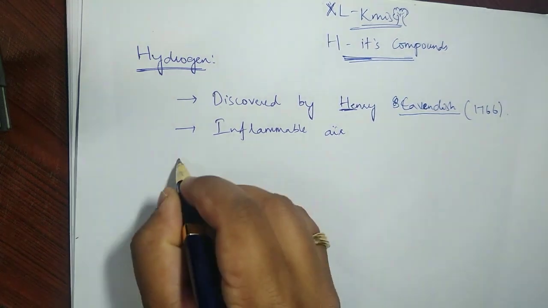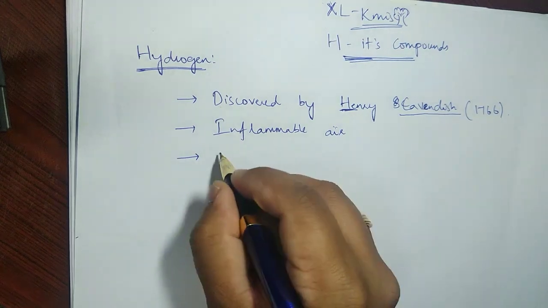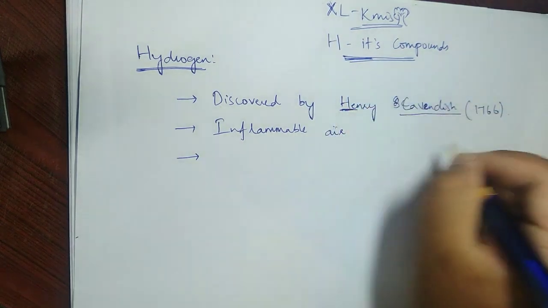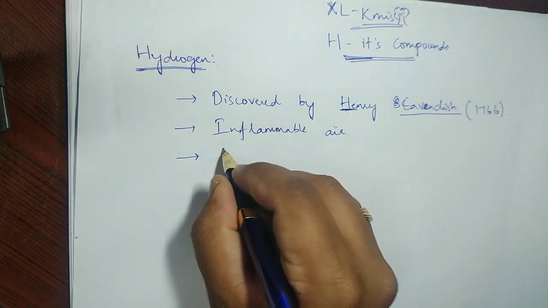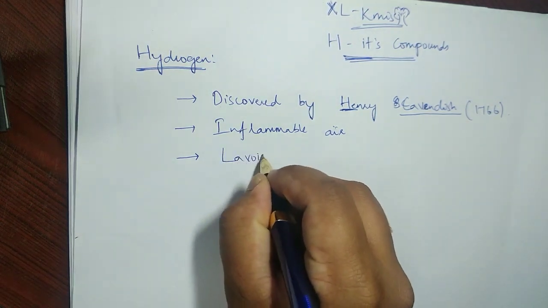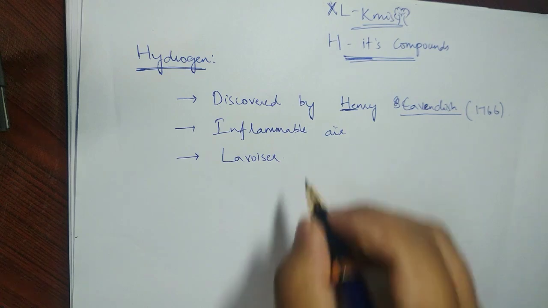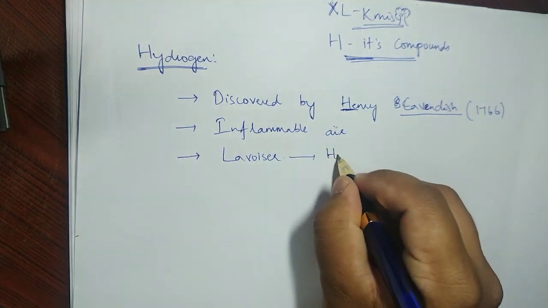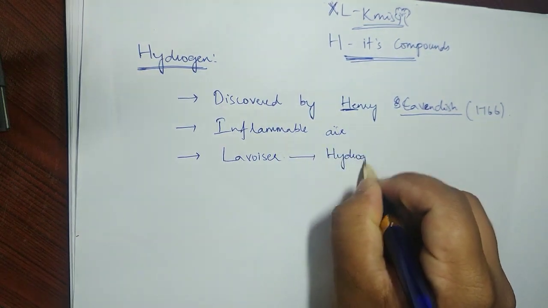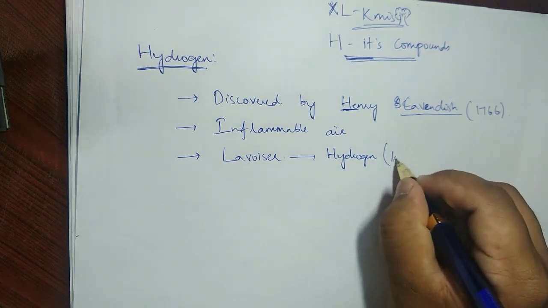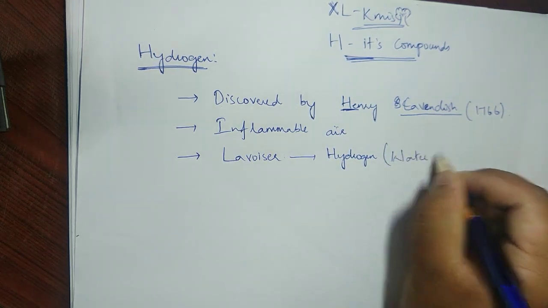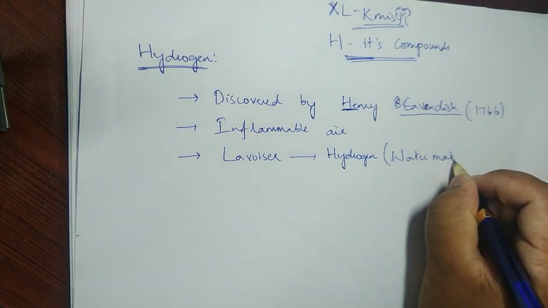The third thing you need to know is that even though Henry Cavendish discovered hydrogen, the name was not given by him. The name was given by Lavoisier, a very familiar name. He gave the name hydrogen. What does hydrogen mean? Hydrogen means water maker.